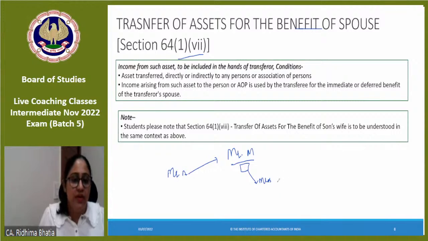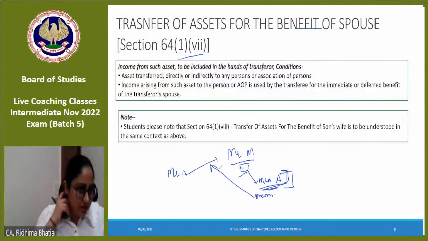So the asset is transferred for the benefit of spouse. In that case, whatever income is getting generated from this asset would be clubbed in the hands of Mr. A.